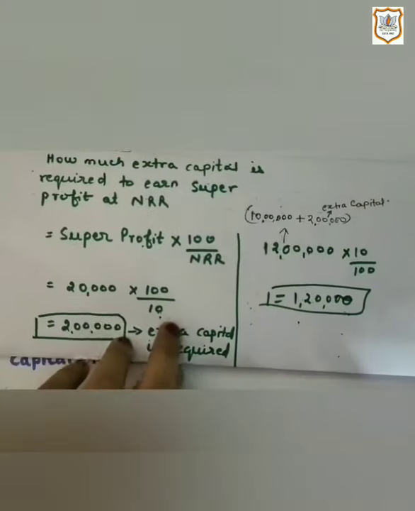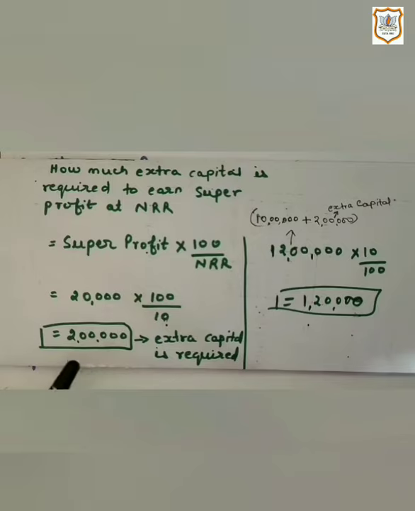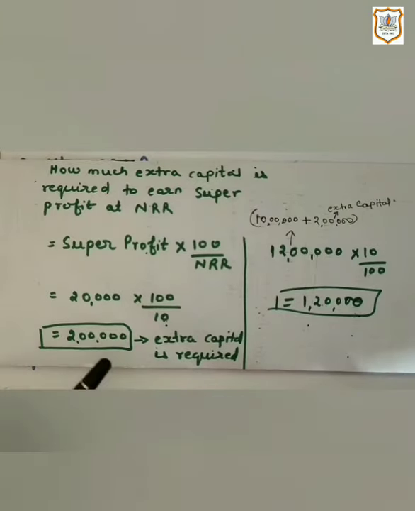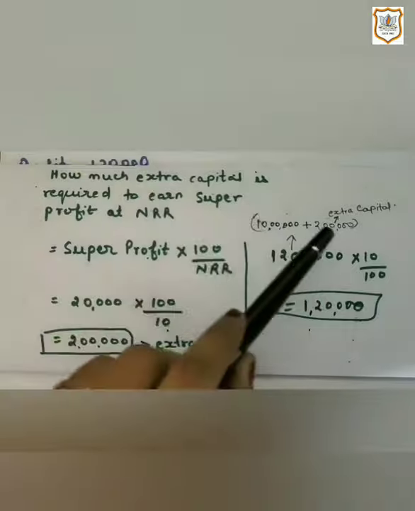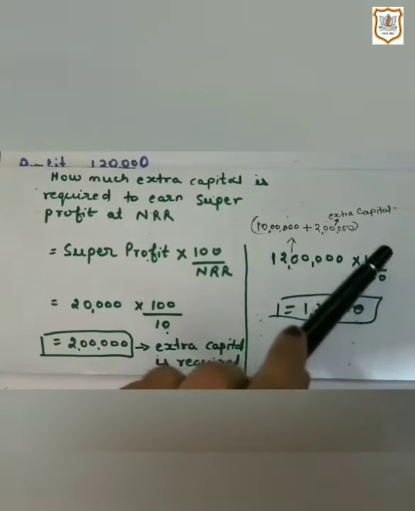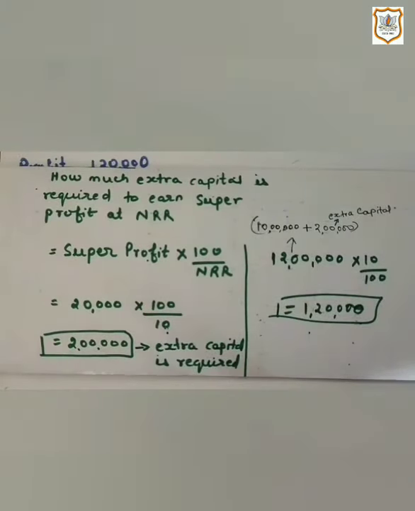So you would require 2 lakh extra capital to earn the same profit which Mr. A is earning. So 12 lakh capital is required. That means Mr. B has already invested 10 lakh, and if he invests 2 lakh extra, that means 12 lakh.